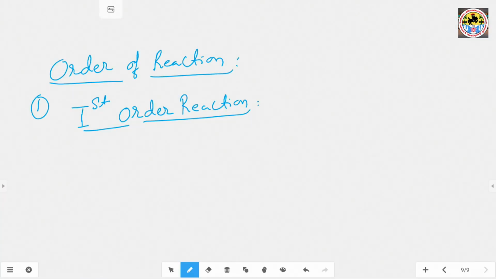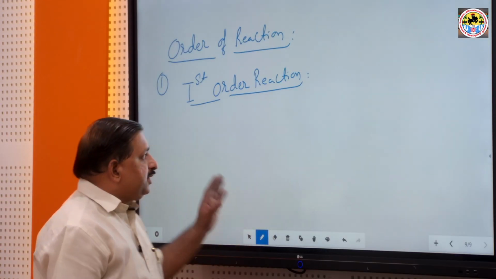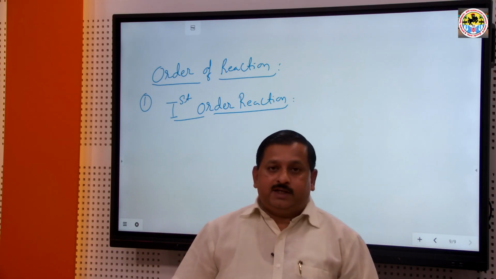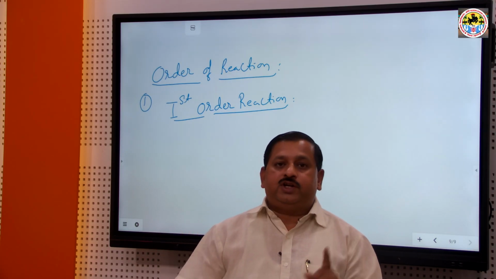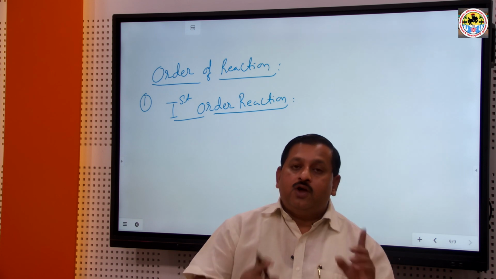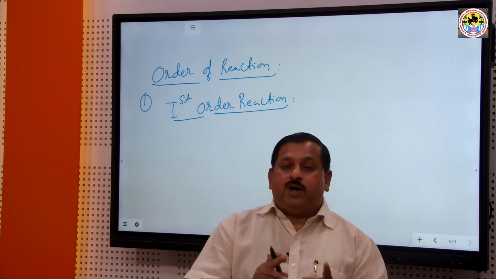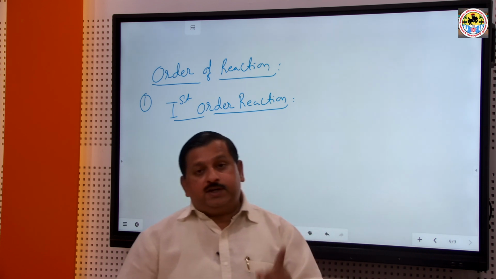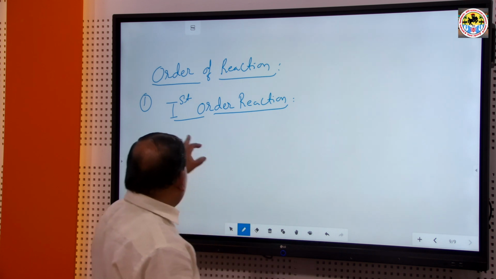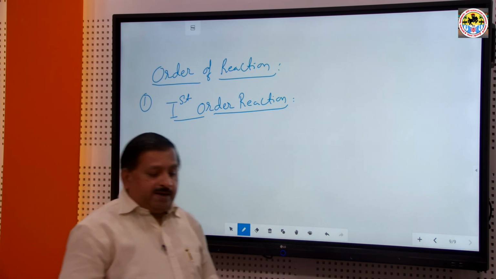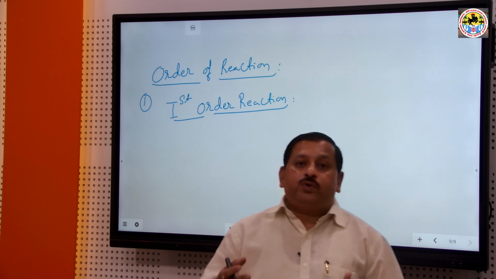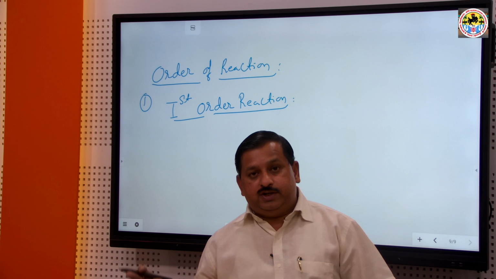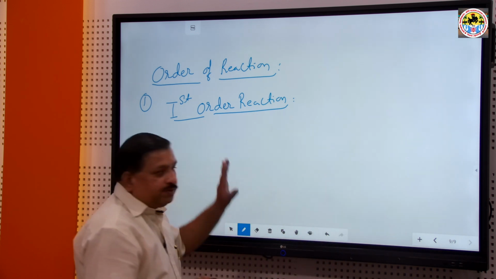In a first order reaction, during the reaction only one reactant's concentration changes. One, two or more reactants may participate in the chemical reaction, but if only one reactant changes its concentration during the reaction, it is known as a first order reaction.